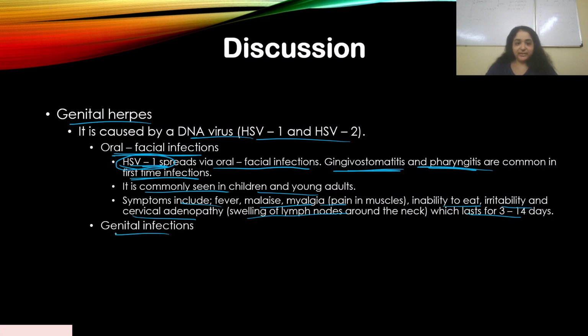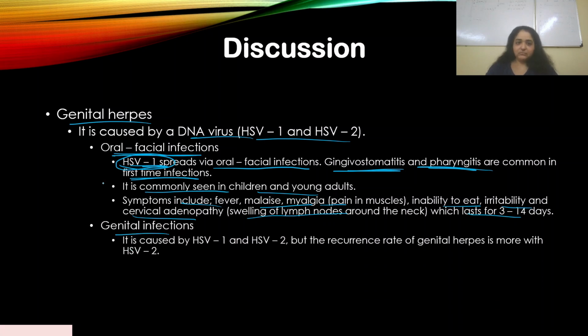Now, genital infections. One way by which herpes can spread is oral facial infections. The other, what we're talking about now, is genital herpes, which is genital infections. Okay, oral facial infection is different. It is caused by HSV1. Now we're talking about how herpes can infect your genital area.